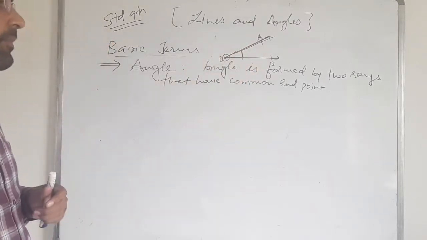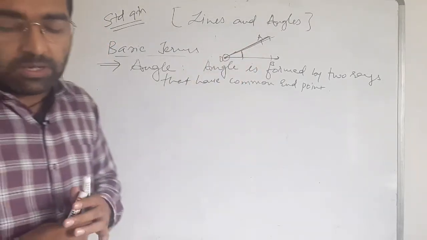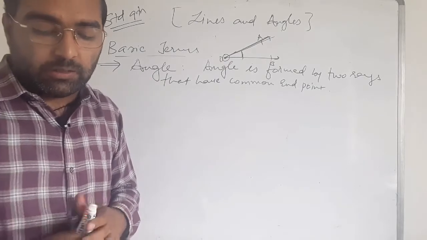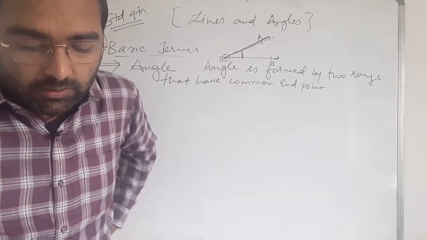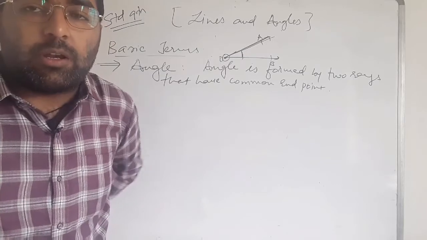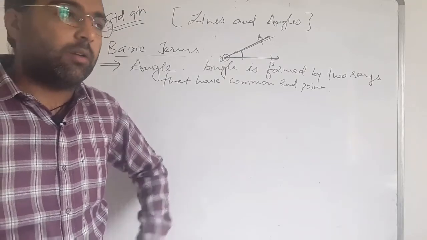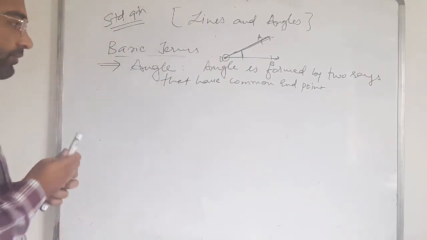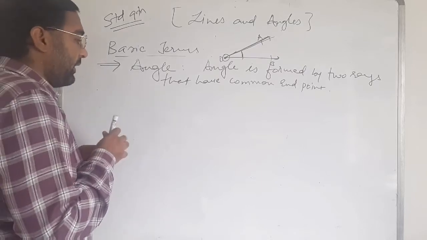Now there are types of angles. We have to learn about the types of angles. One of them is acute angle, obtuse angle, and right angle, that we know about.